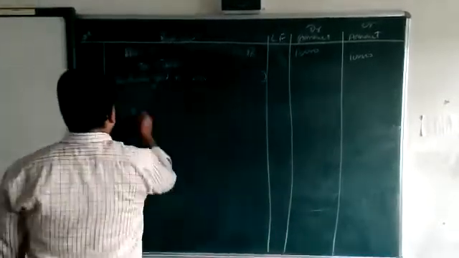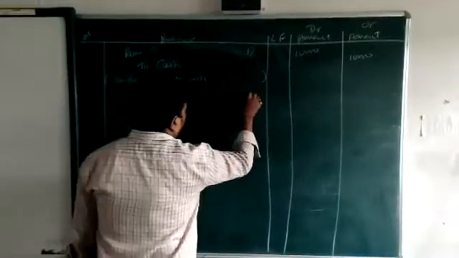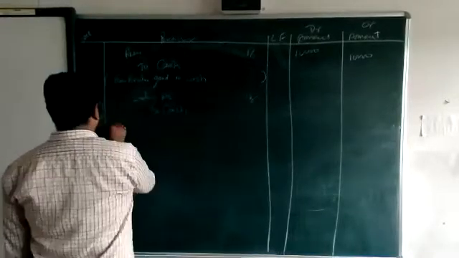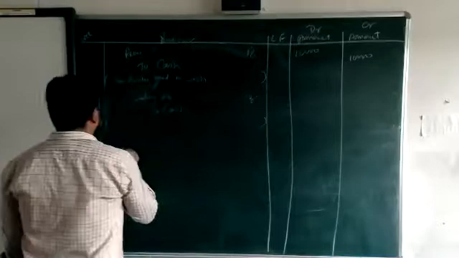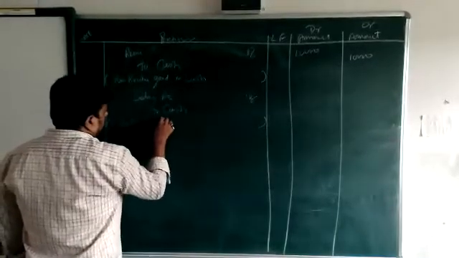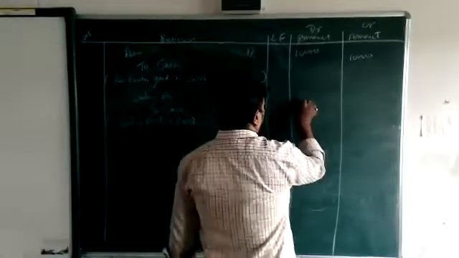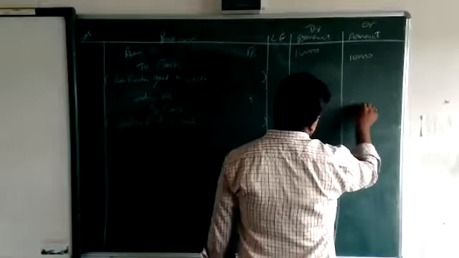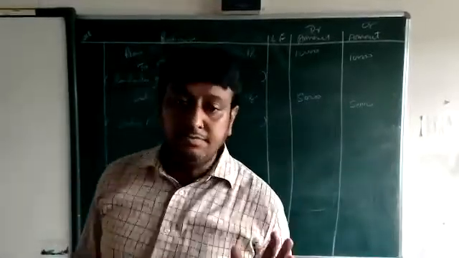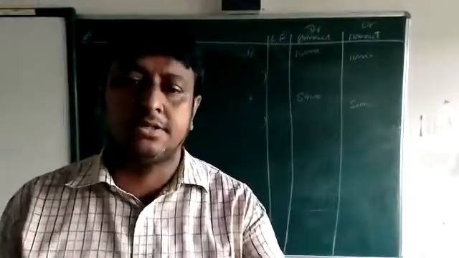So salary account debit to cash. Then narration: salary paid in cash. The amount is on this side and on that side. Clear? Clear or not?